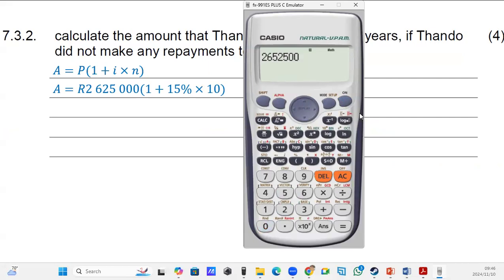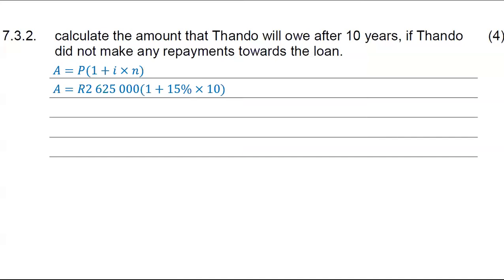$2,625,000 times (1 plus 15% multiplied by 10, and then you close the bracket), hit the equal sign button. That's how much Tando will owe after 10 years. Okay, so Tando will owe 6 million 600 and okay,